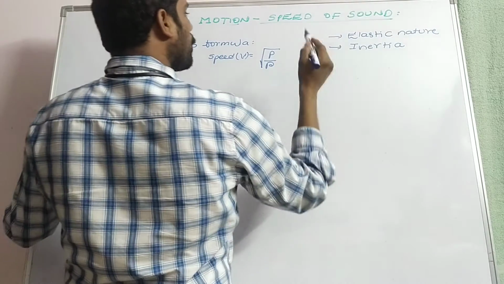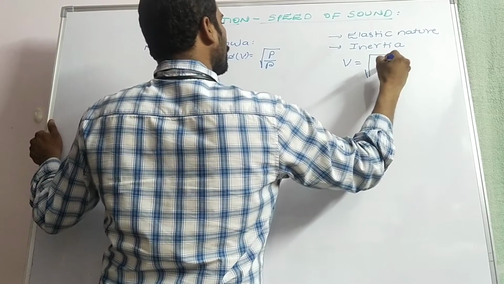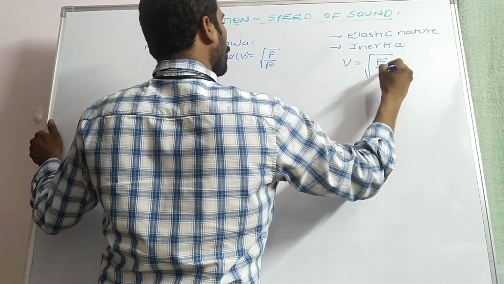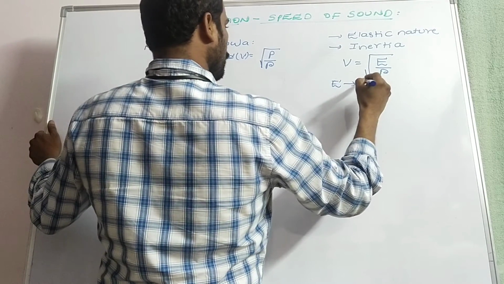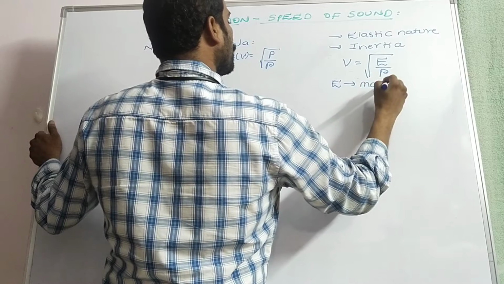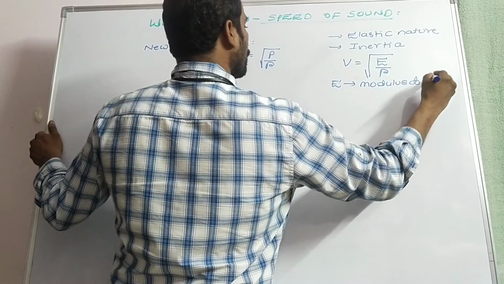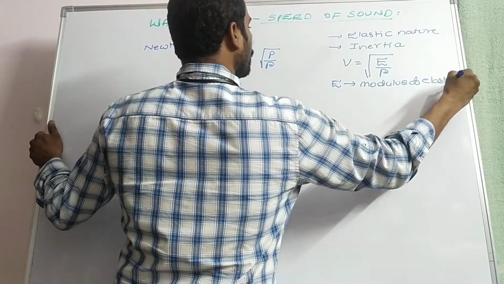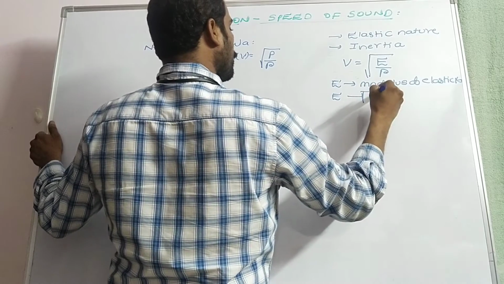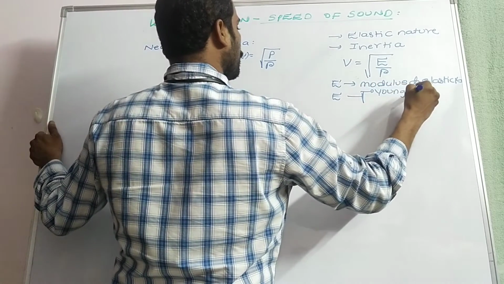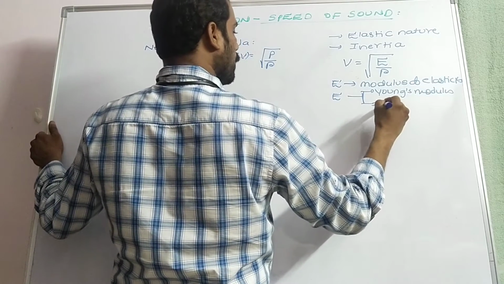So, depending upon these properties, we can write speed of sound v is equal to root of E by rho, where E is nothing but the modulus of elasticity. That can be written as either Young's modulus or bulk modulus.